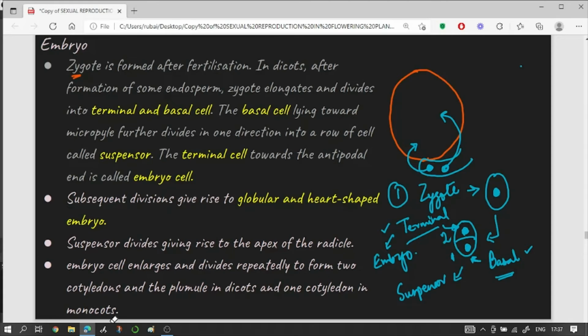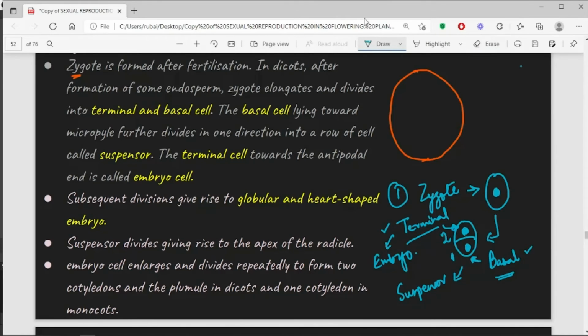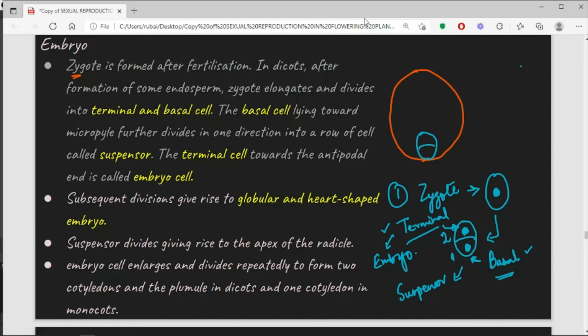So let me draw it over here. After the process of fertilization, you have the zygote which is formed. In the zygote you have the basal cell which is present towards the micropyle, and you have the terminal cell which is present towards the chalazal end, or towards the antipodal cells.